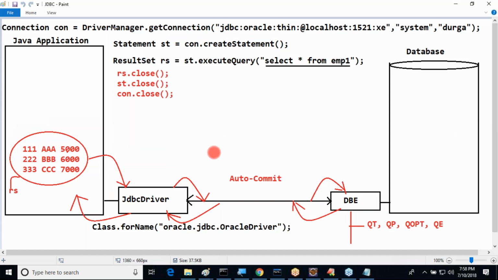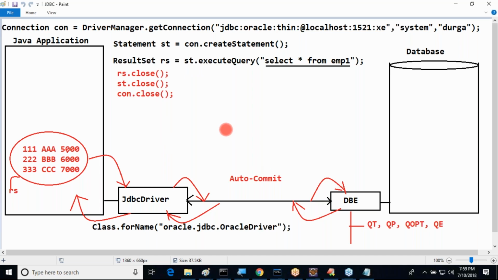Observe it here. First one is load the driver: Class.forName of oracle.jdbc.OracleDriver. Second one is establish the connection between the Java application and database: Connection con is equal to DriverManager.getConnection of driver URL, comma, database username and password. Next one is create the statement object: Statement st is equal to con.createStatement. Next one is the result set object: ResultSet rs is equal to st.executeQuery of select star from emp1. These many things are available directly. All of you understand it clearly.